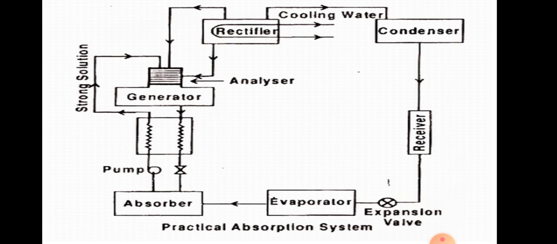Then it is passed to the evaporator. The evaporator is the space or section where we have to maintain a temperature, or produce a cooling effect.